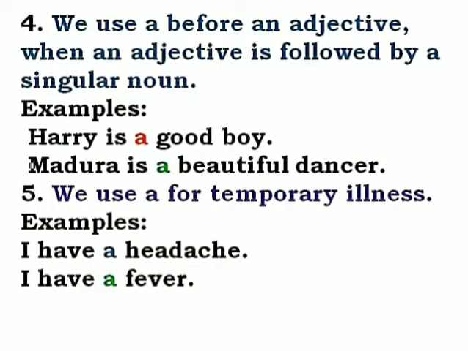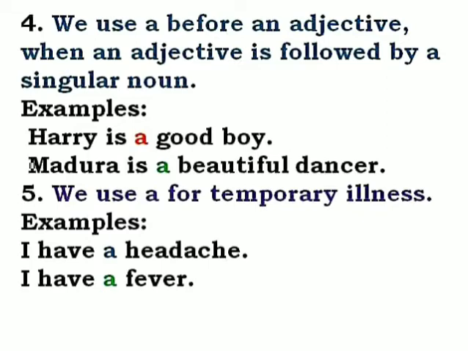We use "a" before an adjective when an adjective is followed by a singular noun. Now for example, Harry is a good boy. As I said, boy is a singular noun. So before boy, good is an adjective, right? So we use "a" before an adjective only when an adjective is followed by a singular noun.